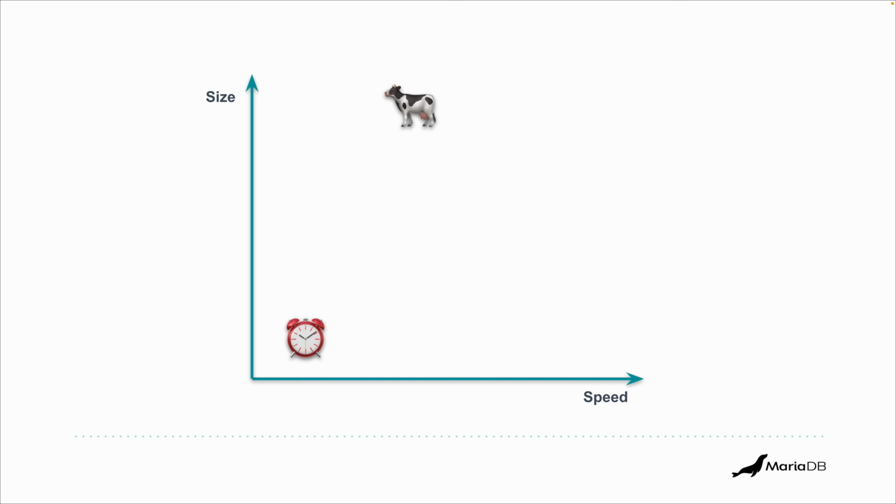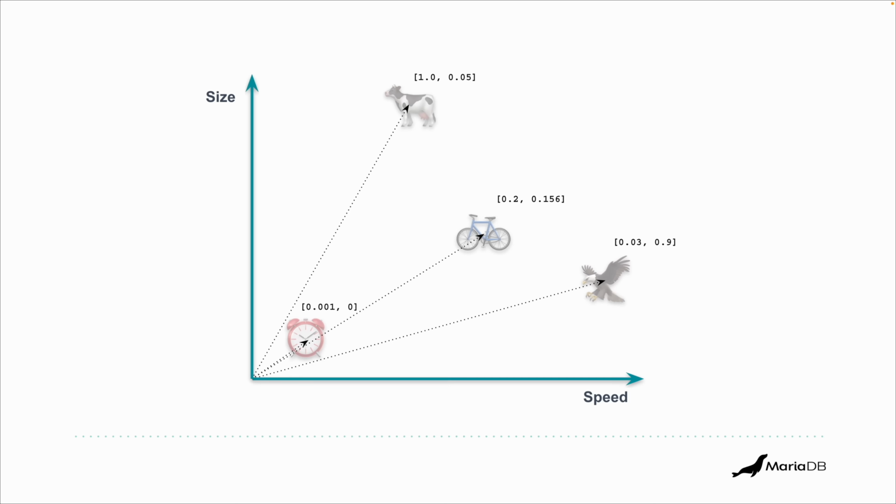A cow, on the other hand, is much bigger and has more speed. A bicycle, maybe it has more speed. It has potential to have more speed, depending who's biking, but it's not as large as a cow. And, well, we have an eagle here with even more speed and a bit smaller. Don't take this too seriously, but we can add some coordinates here, right? These are silly examples, so we see the relationships between the objects in the 2-dimensional space.